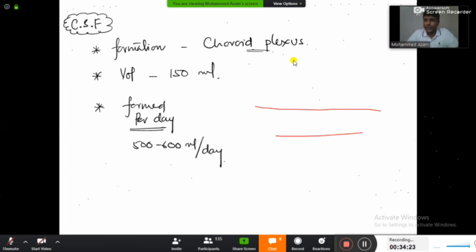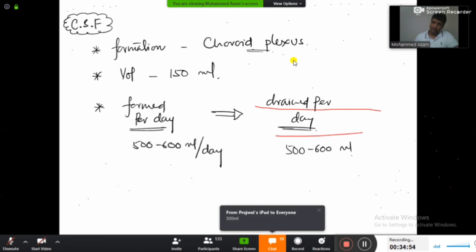Per day, 24 hours. Most of the students I have seen, they just remember the number 500. Please remember the units also. It is 500 to 600 ml per day. Fine. Now the most important thing is, out of this 500 to 600 ml per day, how much amount of the CSF will be drained per day? कितना drained हो जाता है? Can anyone help me? Yes. Remember, exactly the same, almost like 500 to 600 ml of the CSF will be drained per day. Are you getting me? This is something important.